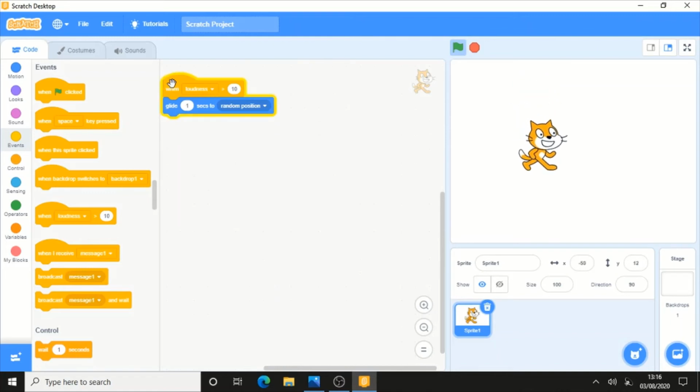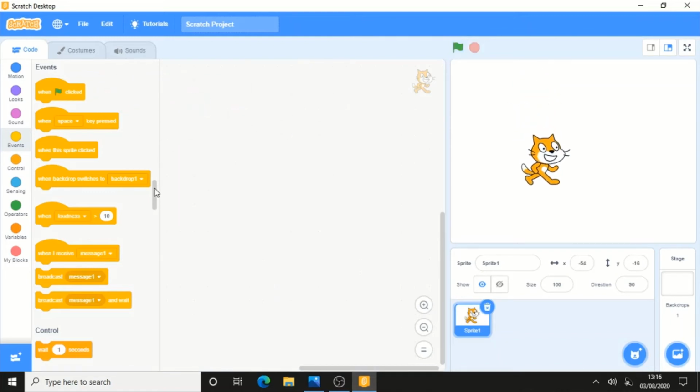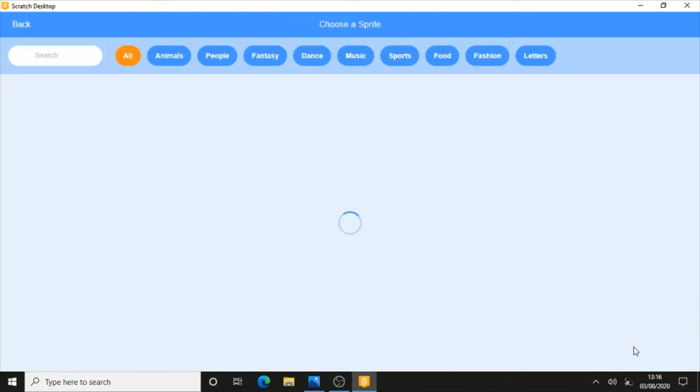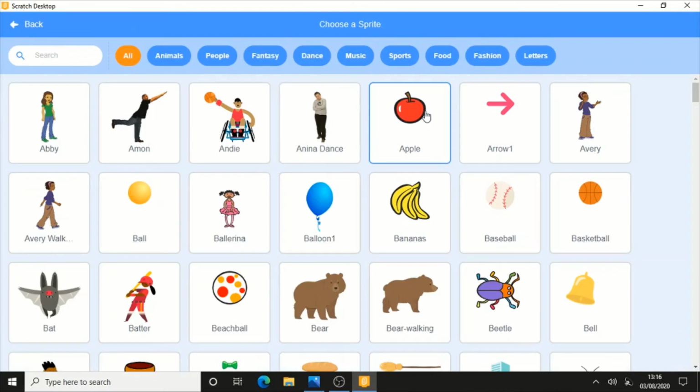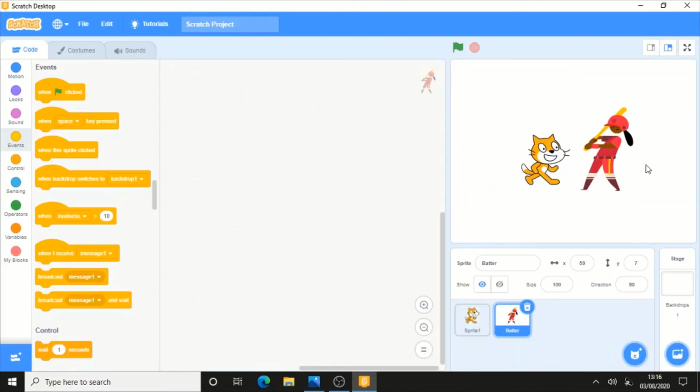Now let me remove that, and let's come to the next 3 blocks. These are very advanced blocks, and they will help you to make your games. So what is broadcast message? What is broadcast message and wait, and when I receive message? To understand this, let's have another sprite here, and let's take the batter here.